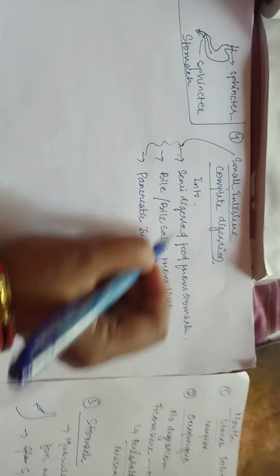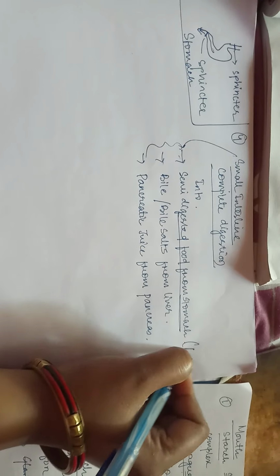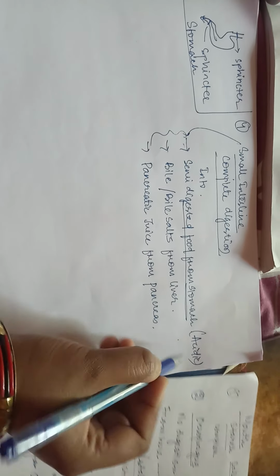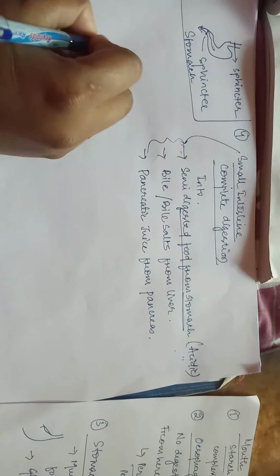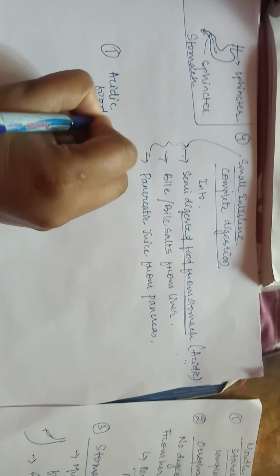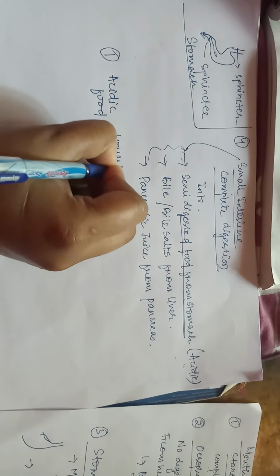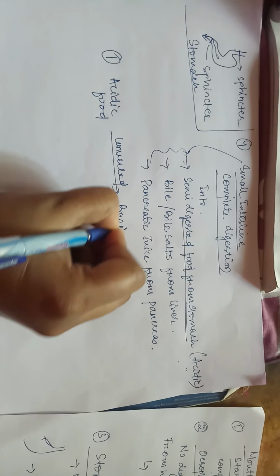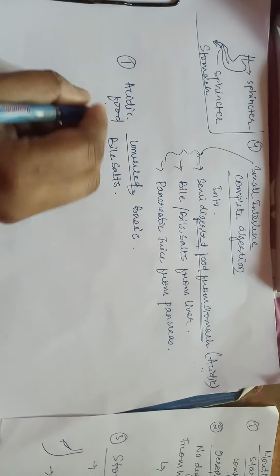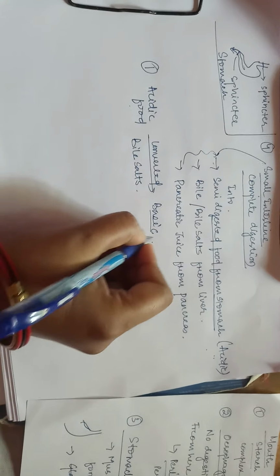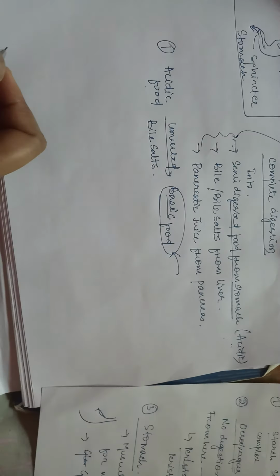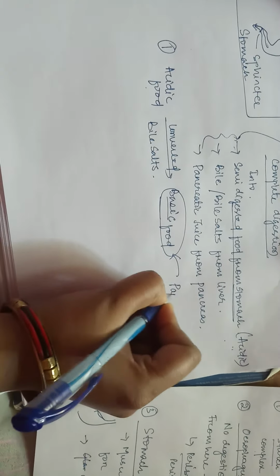But the problem is, the food which we are getting from the stomach is which type? It is acidic because of the action of HCl. Hence the food has to be made basic. So the first thing which happens here is that acidic food is converted to basic form, and this occurs because of the action of bile salts. So bile salts convert the acidic food to basic food, and the formation of this basic food helps in the action of pancreatic enzymes.